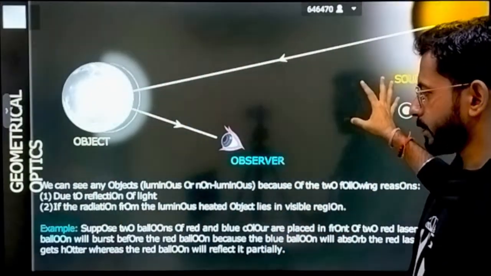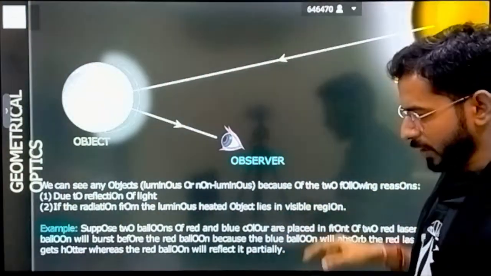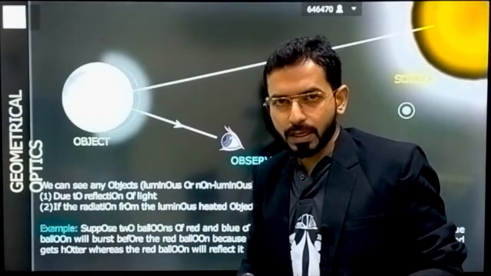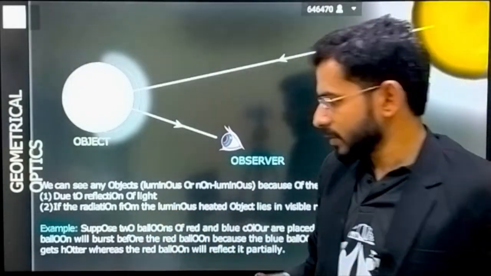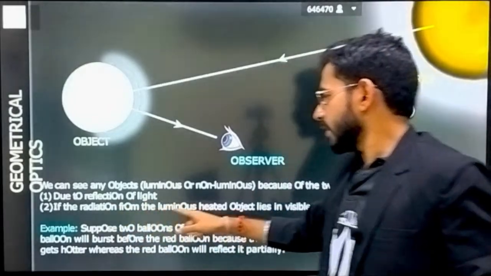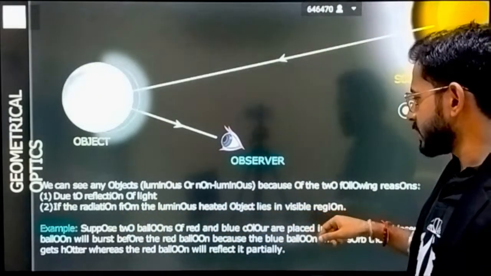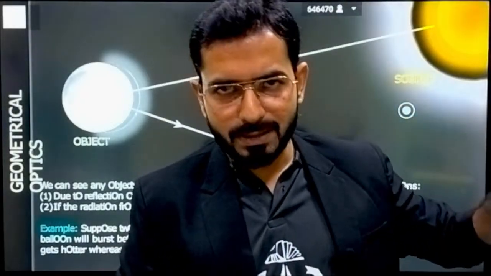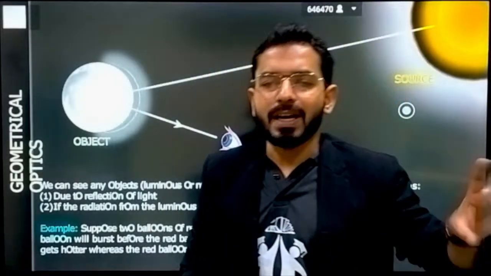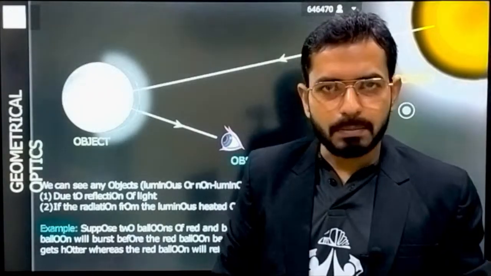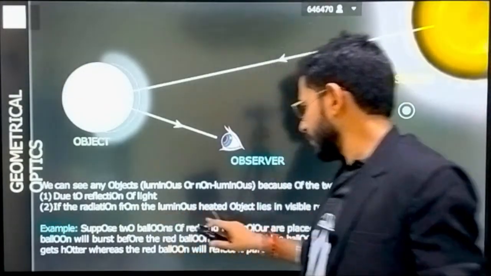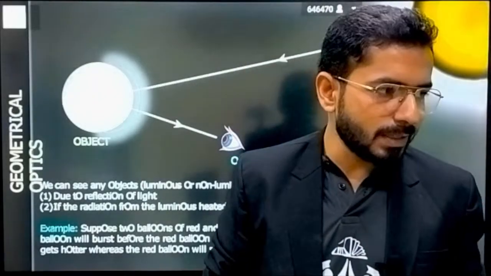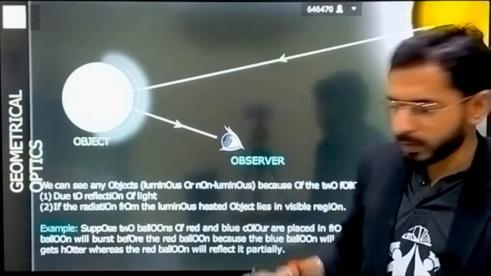The same way, here it is also represented. So we can see objects in two ways, basically. First is due to reflection of light, which we have already discussed. There is one more way. If the radiation of a luminous heated object lies in the visible region, that is, if the light source present there is radiating some waves and those waves lie in the visible range, then also we can perceive any object, or we can see what kind of object is there.